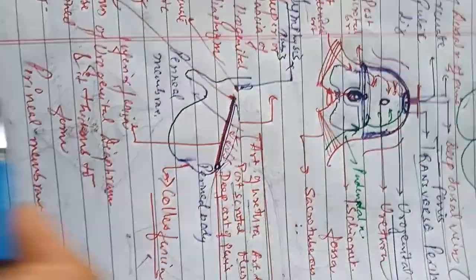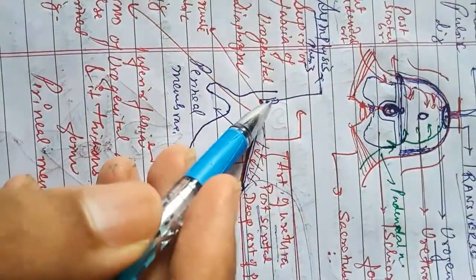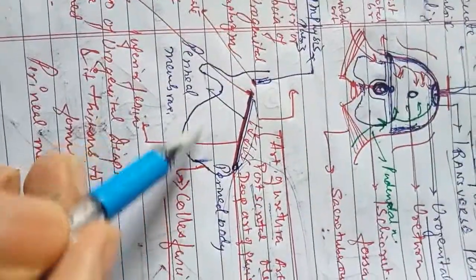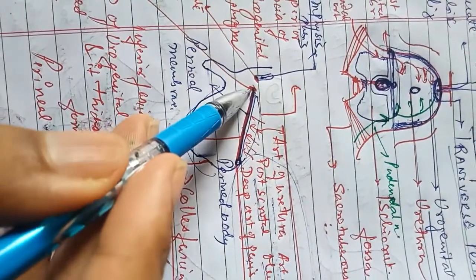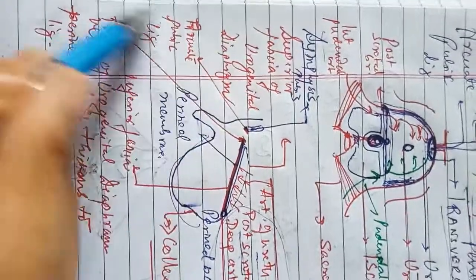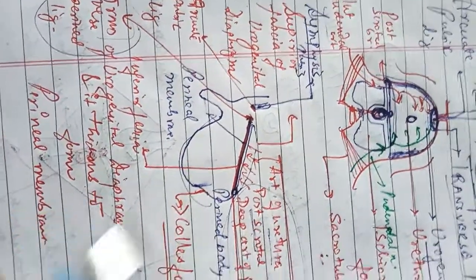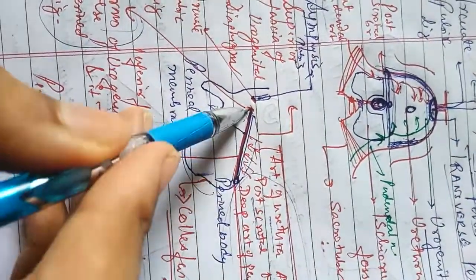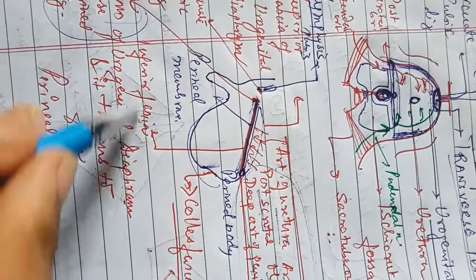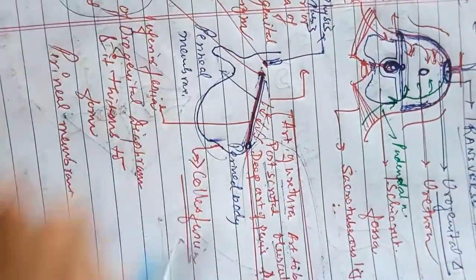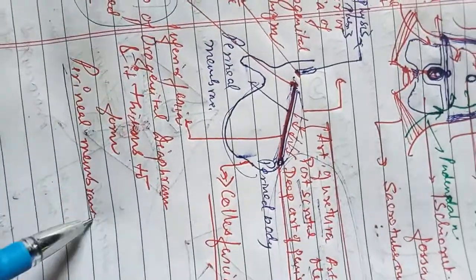Now in the sagittal section, this is the pubic symphysis, this is the perineal body, this is the scrotum, and here is the arcuate pubic ligament and here will be the transverse perineal ligament. This one is the inferior fascia of the urogenital diaphragm, which thickens inferiorly to form the perineal membrane.